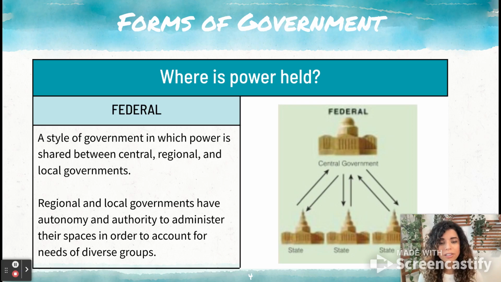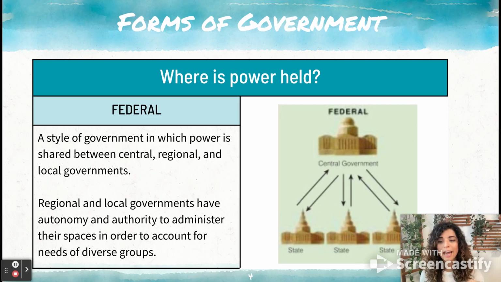In a federal state or a federal country, the government shares the power between central, regional, and local governments. So the power is not totally centralized. Instead, we see it spread out to where regional and local governments have the ability to make some of their own decisions.